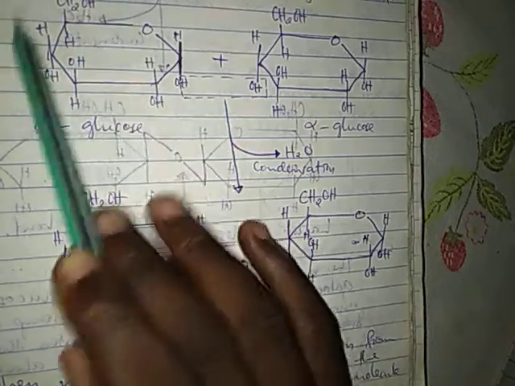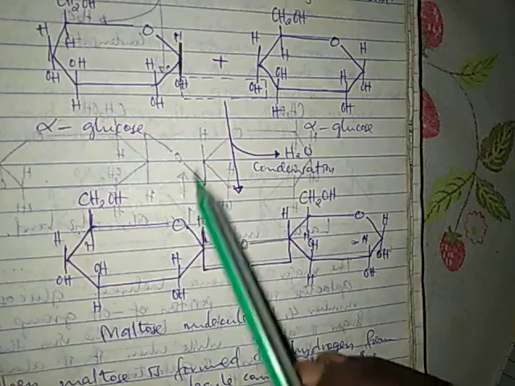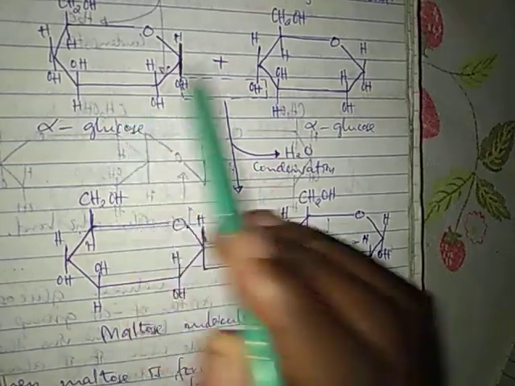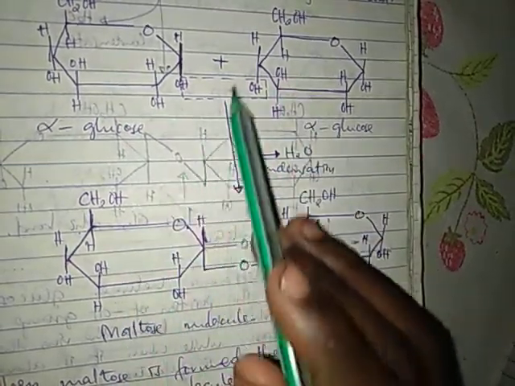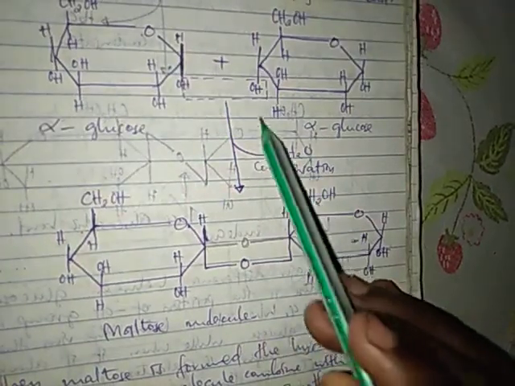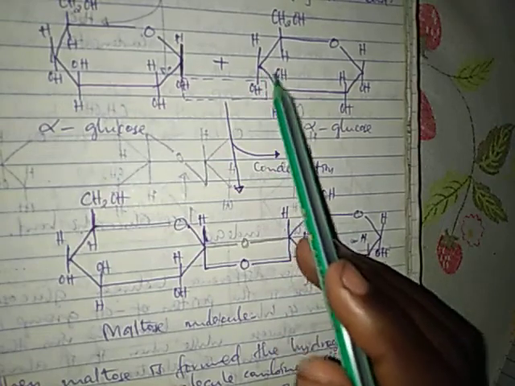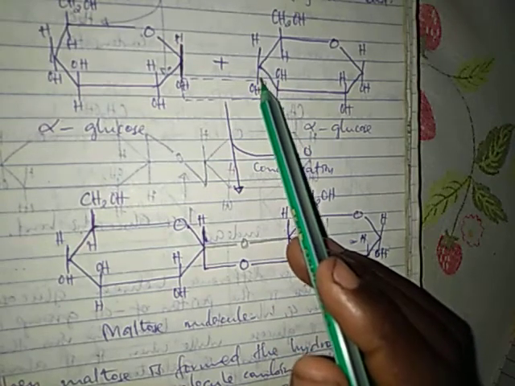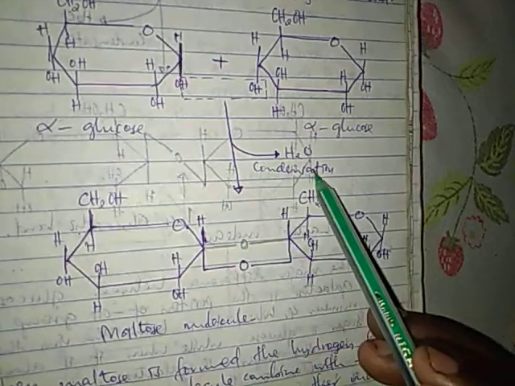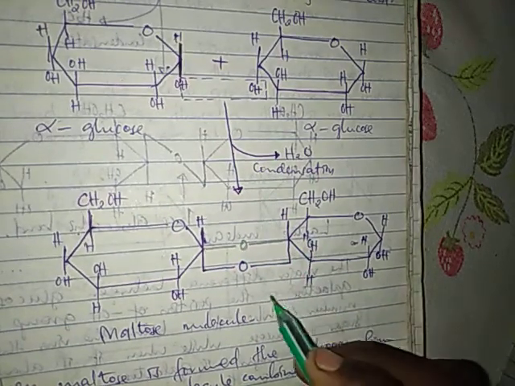So we have this alpha glucose molecule, and then we have this alpha glucose molecule, and this is our first molecule. Our second molecule is here. So on adding them, we must release 1 molecule of water. So the hydroxyl group from carbon atom 4 of the second alpha glucose molecule combines with the hydrogen to form water. So in the condensation reaction we form a 1,4 glycosidic bond.